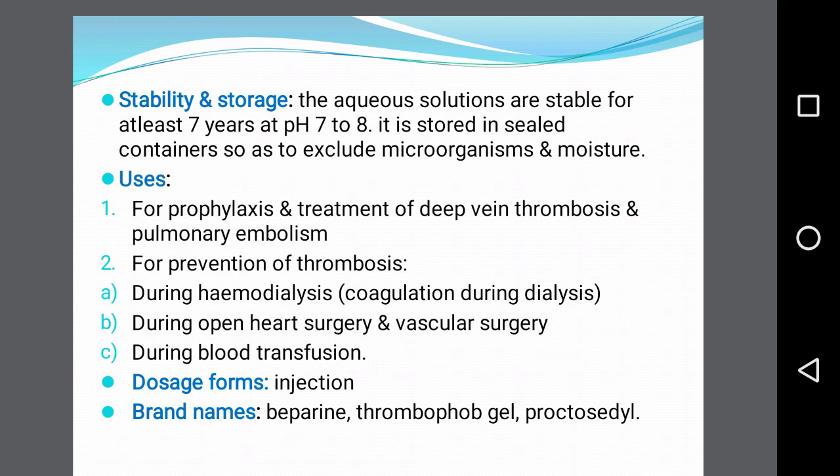It is stored in a sealed container so as to exclude the entry of microorganisms. Uses: it is used for prophylaxis and treatment of deep vein thrombosis and pulmonary embolism, for prevention of thrombosis during hemodialysis, open heart surgery and vascular surgery, and during blood transfusion. Dosage form of heparin is injection, and the brand names are Beparin, Thrombophob gel and Practocidil.